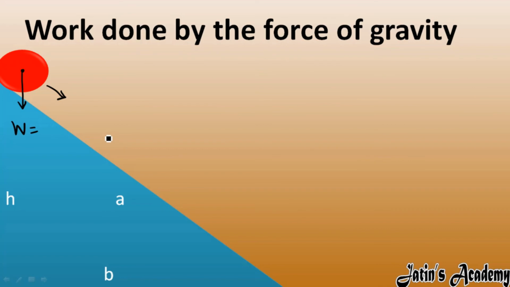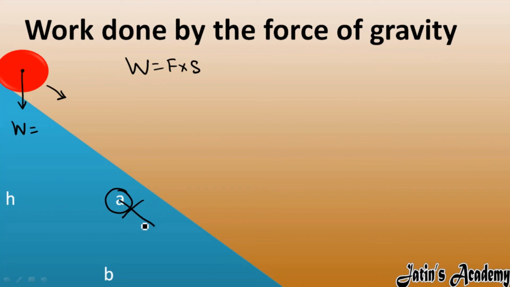Now tell me, we have to calculate the work done. Work done is force into displacement, and the displacement occurs in the direction of force. We have three dimensions A, B and H. Out of the three dimensions, which dimension will we take in order to find the work done in this case? Many people think that here we will take A as the displacement because the body moves in this direction. So this displacement we will take, but A displacement we will not take.